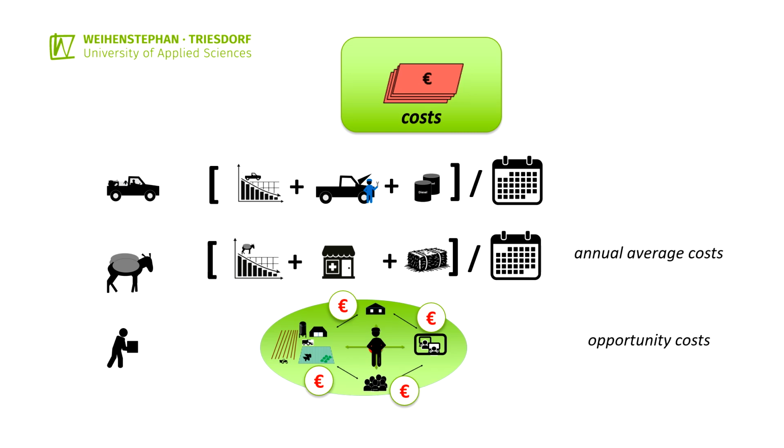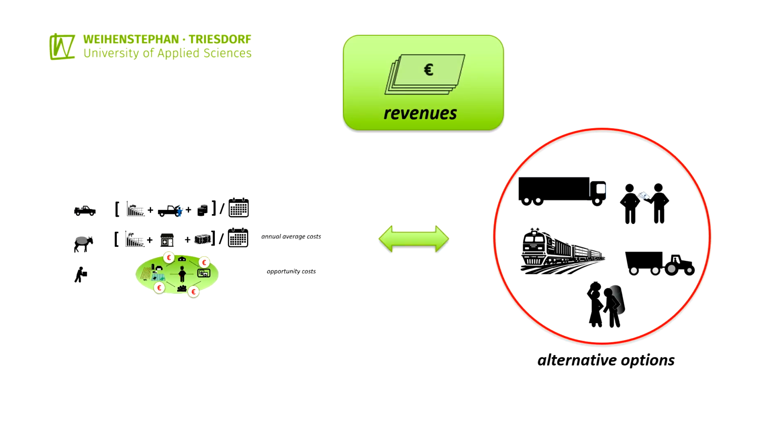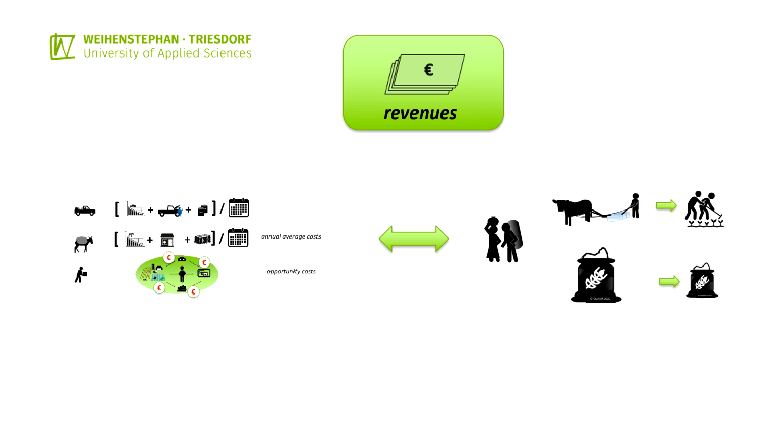The evaluation of transport capacities based on their performance results from the comparison with the costs and consequences of alternative transport options. The costs of alternative options are, for example, the prices of external service providers. Consequences arise from changes in operations or the success of these operations.